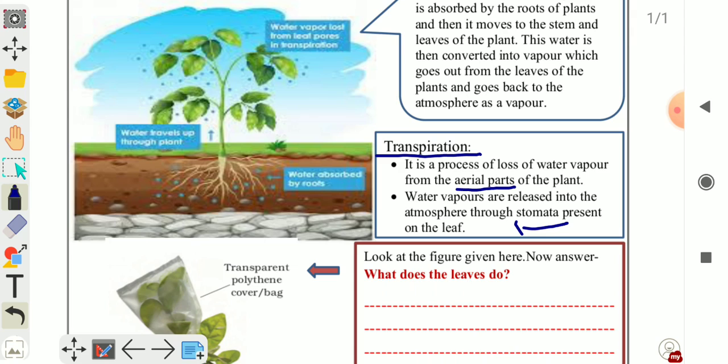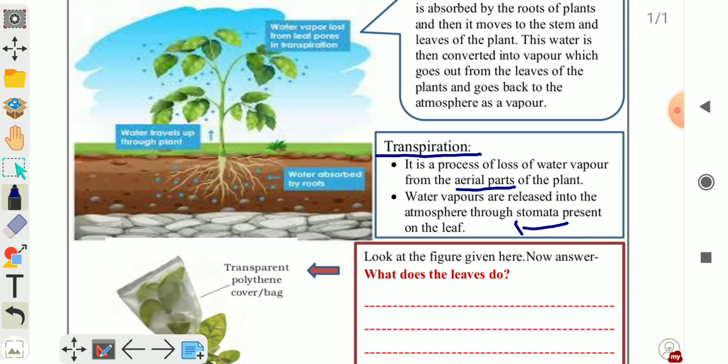So these tiny holes are called stomata. Through these stomata the process of transpiration takes place. It means loss of water in the form of water vapor, water goes back to the atmosphere.